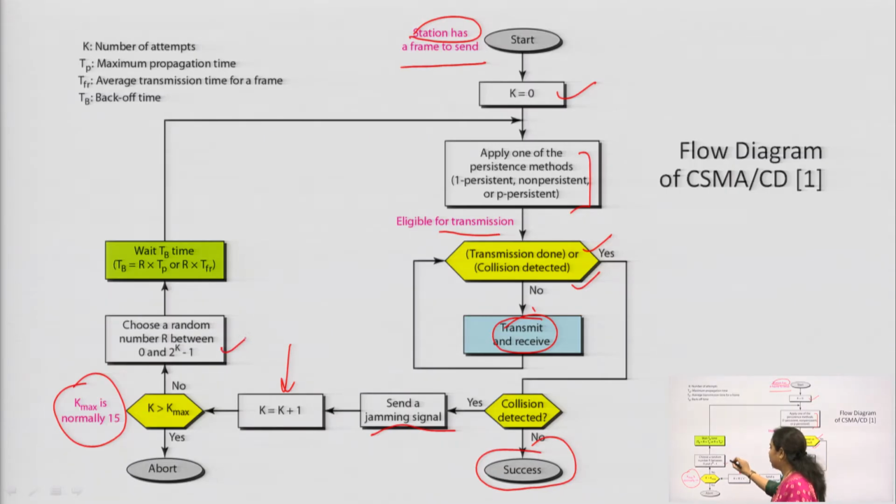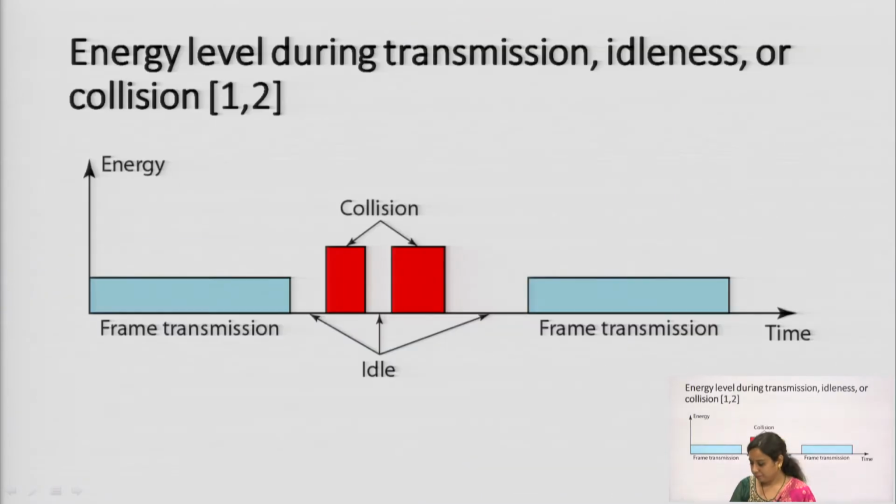Then choose a random number between 0 and 2 to the power k minus 1. So, we have to check the number. Then wait for the TB time. What is TB? TB is the back-off time, that is R multiplied by TP or R multiplied by TFR. What is TP? TP is the maximum propagation time. So, for this time duration it has to wait and go back again to the next attempt, if it has to be made. So, this is the flow diagram of the CSMA/CD.